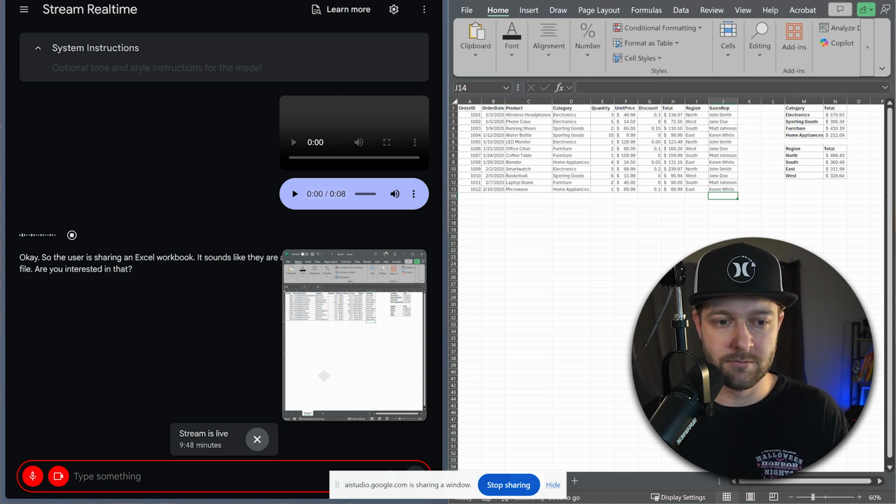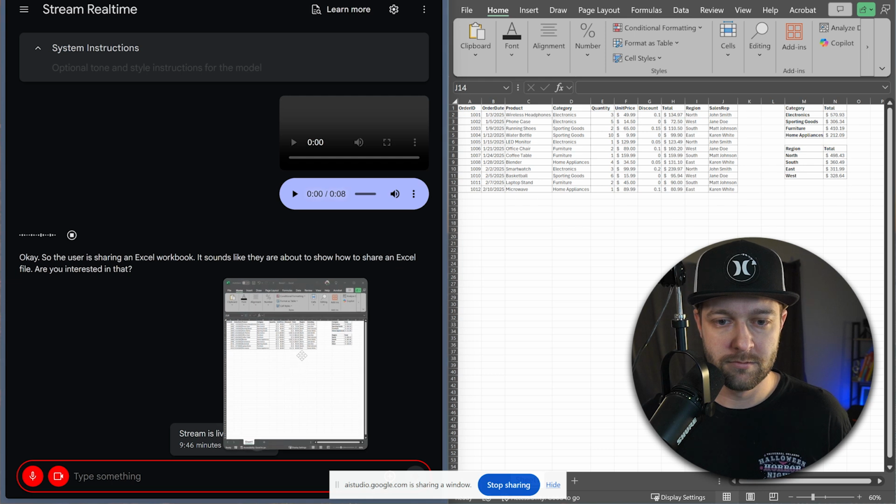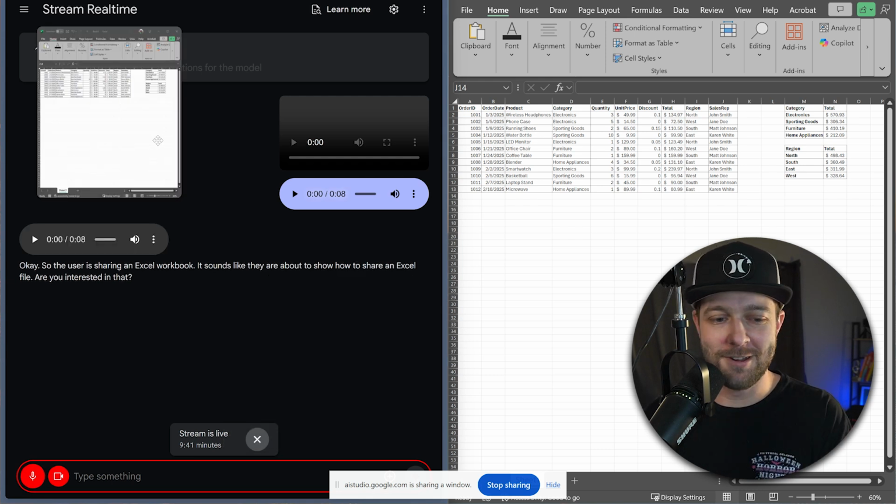Okay, so the user is sharing an Excel workbook. It sounds like they are about to show how to share an Excel file. Are you interested in that? So as you can see, Gemini's already at work trying to help us here.